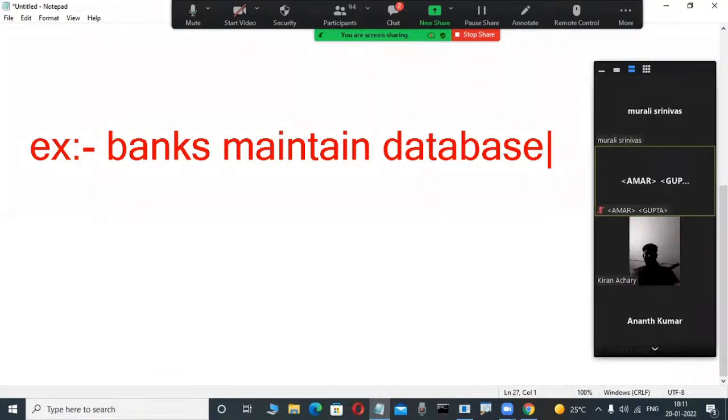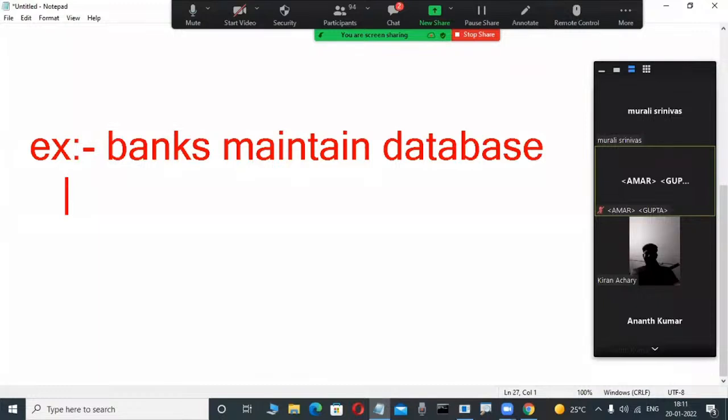Suppose you or I, or some other customers, are withdrawing some amount. Those details they also want. Again, some people are transferring money from one account to another, either online or offline. All those transaction details I want to store permanently. Then only can we operate everything. That's why banks maintain databases. Everyone understands banks.